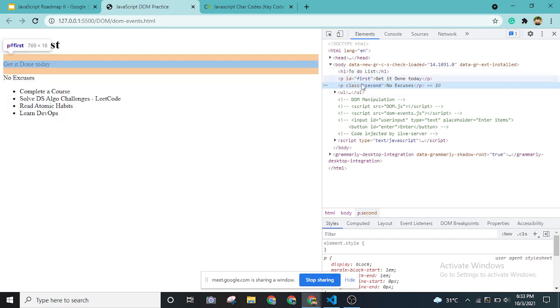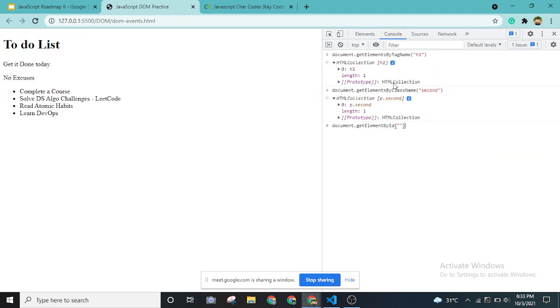Let's try to get this id. To get that id, we will be using getElementById, right? At the end of the day, these three functions are getting the elements only. The only difference is what we are using to get them. The first example uses tag name, which is h1, the second example uses class name, and the third one uses the id.